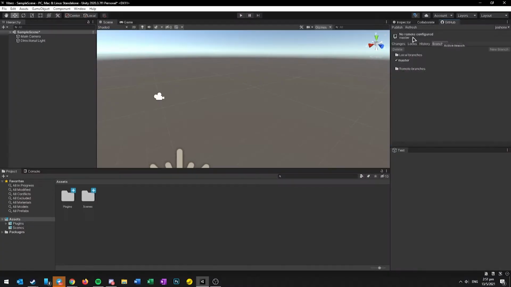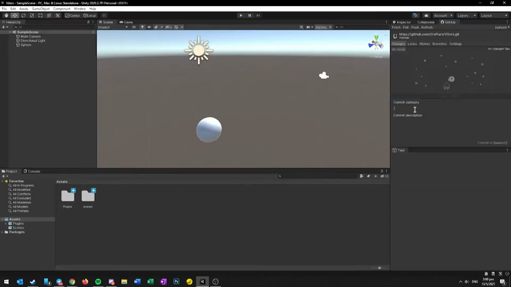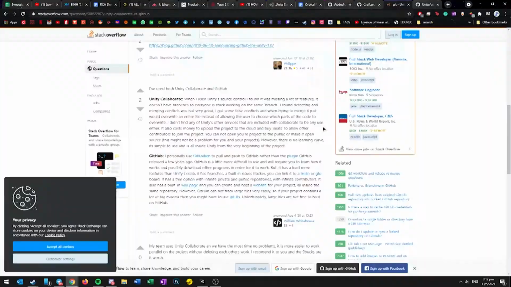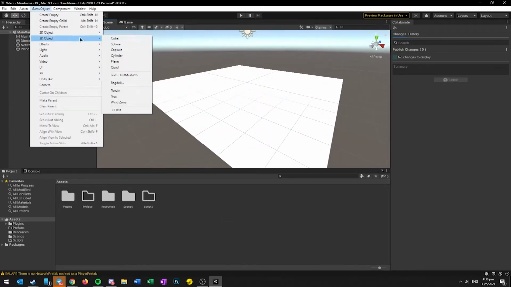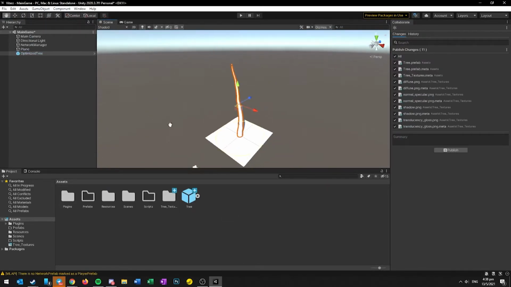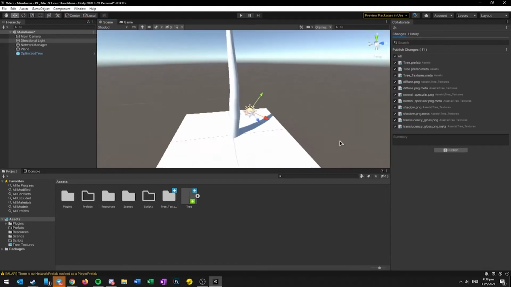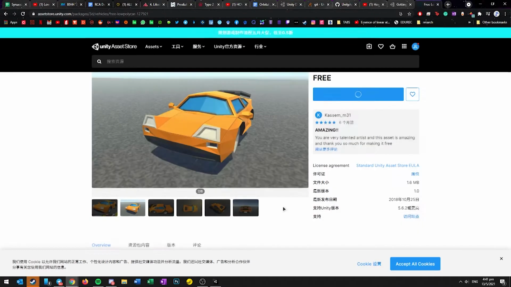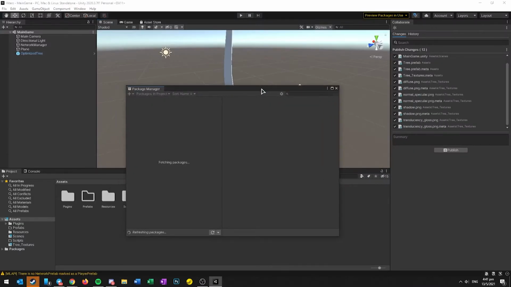A few problems that we met here was that we were trying to find a way to sync our work together, so think GitHub. So we tried using this thing called GitHub for Unity or Unity for GitHub, I can't remember, but it just came with so many issues that we ended up using Unity Collaborate instead. After an hour and a half of debugging this stupid thing, we imported our first car from the Unity asset store and brought it into our game. Also made a tree because why not?